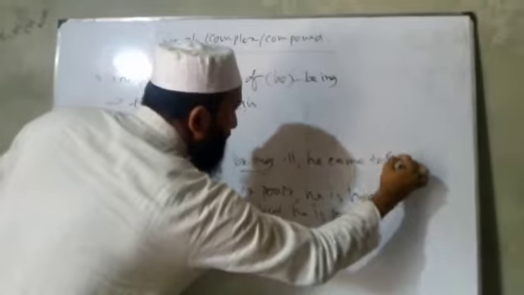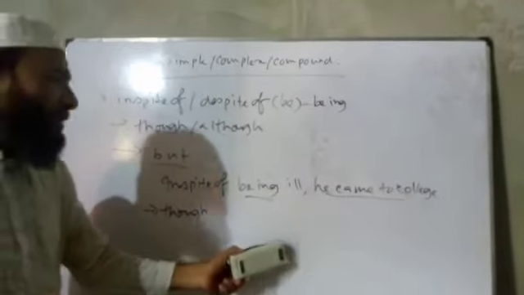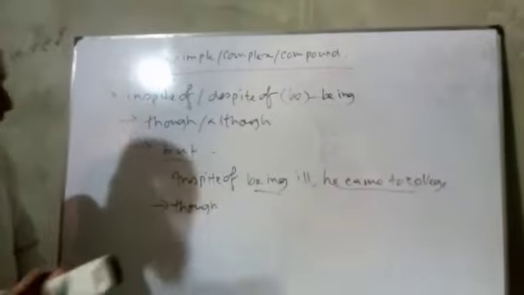He came to college. In spite of being ill, he came to college. In this case we can say, "Though he was ill," as it is in past form. If the main clause is in past form, then both clauses will be in past form. Though he was ill, he came to college. And in compound: he was ill but he came to college. Got the point? Okay, this rule is finished. It is the rule of in spite of, in despite of.